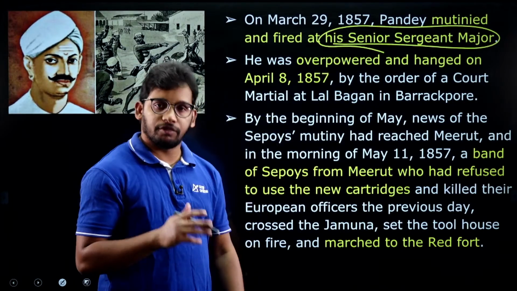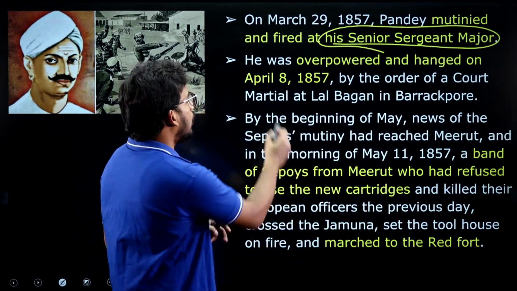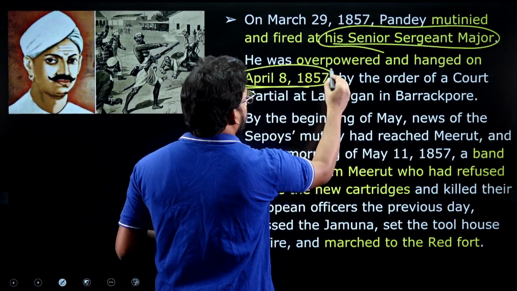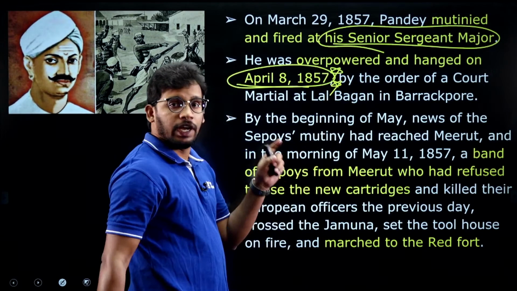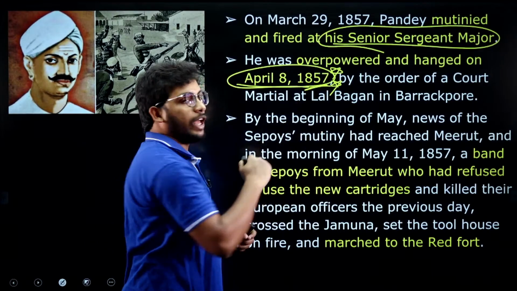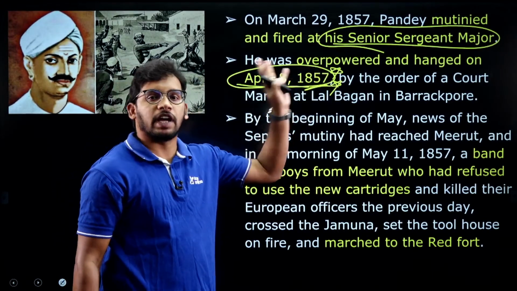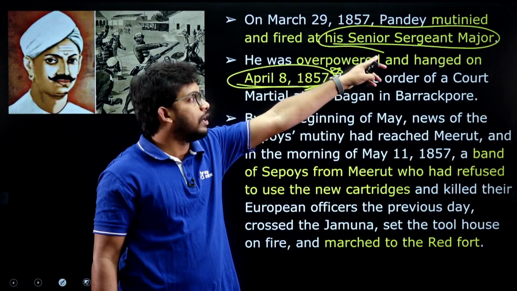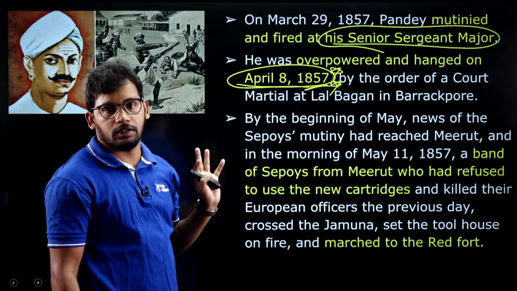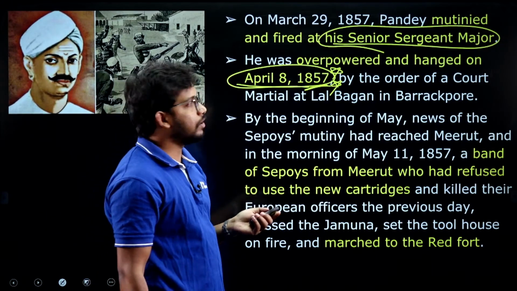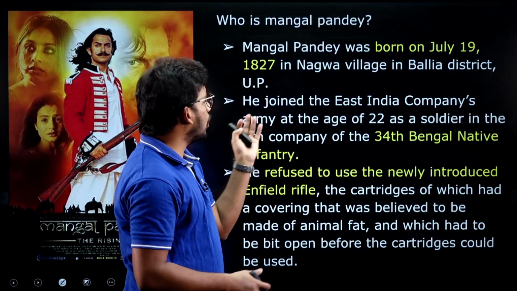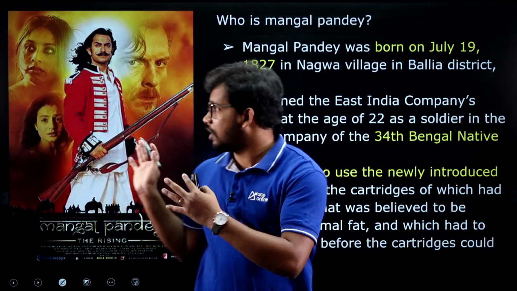So because of that, he was hanged on April 8, 1857. Sorry, it is not 1856, it is 1857. On April 8, 1857, he was hanged because he fired at this senior sergeant, the British major, right? So that's what happened, and we all know, see, Mangal Pande is not American, okay?